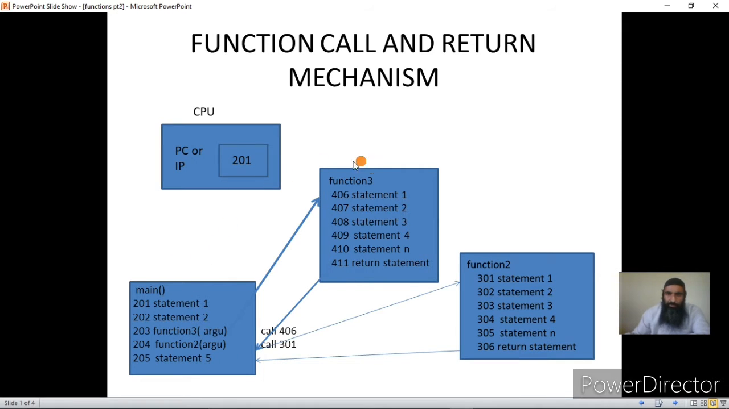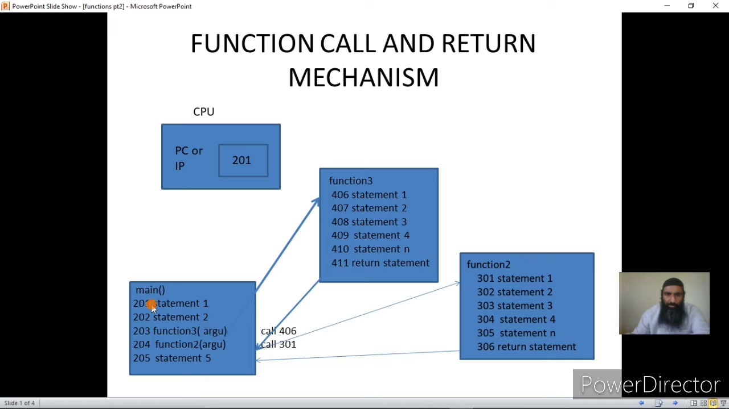Now, if you see, I have shown a pictorial representation of an example program where I have shown that the program consists of one main and two functions, that is function 3 and function 2, suppose. So my program has got three functions, that is main, function 3 and function 2. Now if you see in the memory, these occupy different regions.